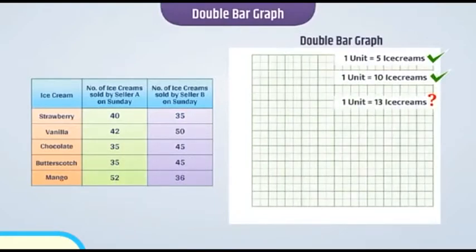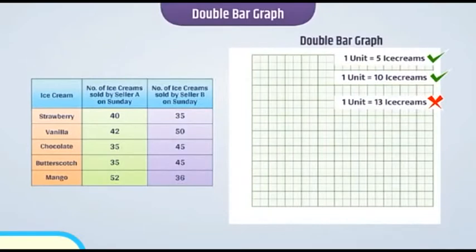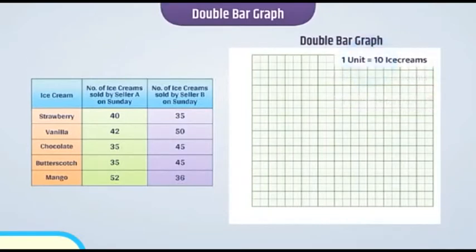Can we choose 13 here? Think about it. No, since the given values are not multiples of 13, they cannot be easily represented. Therefore, we cannot take 13 as the value of unit length. We will choose 1 unit is equal to 10 ice creams.